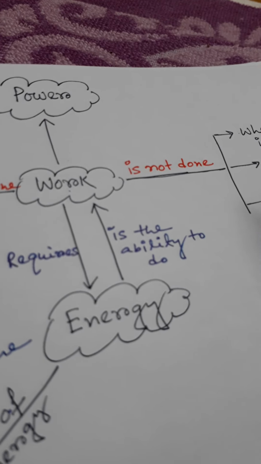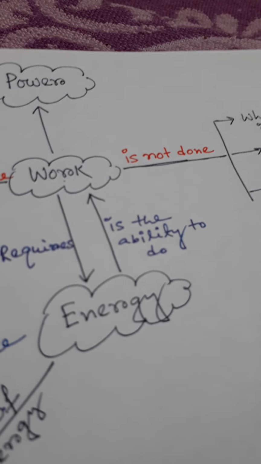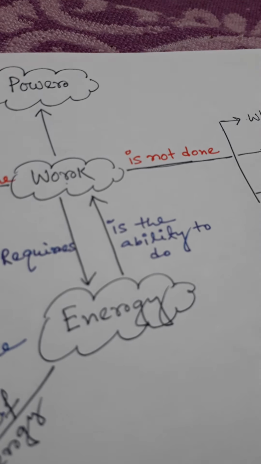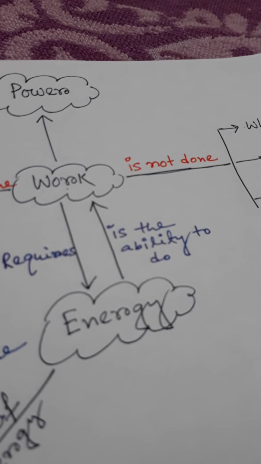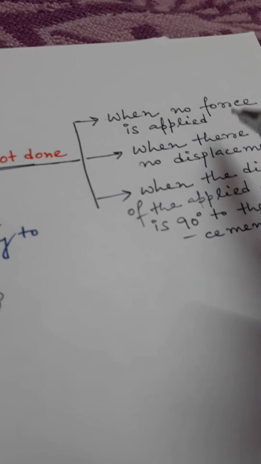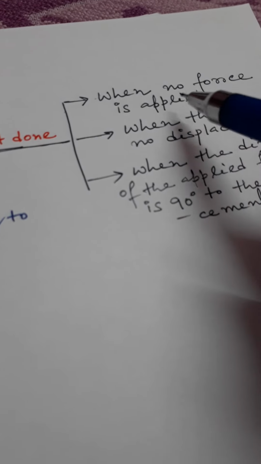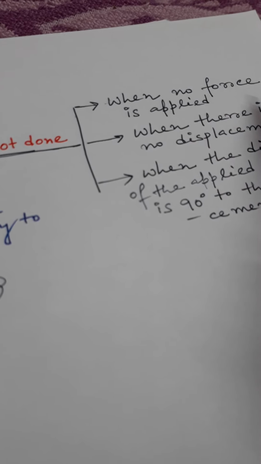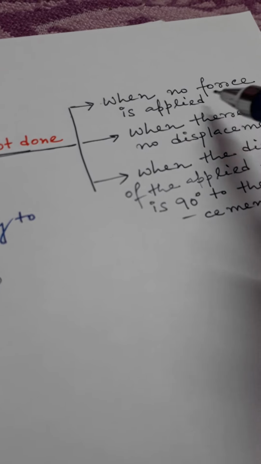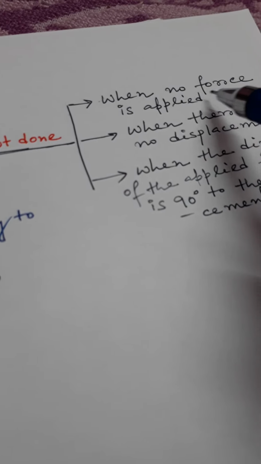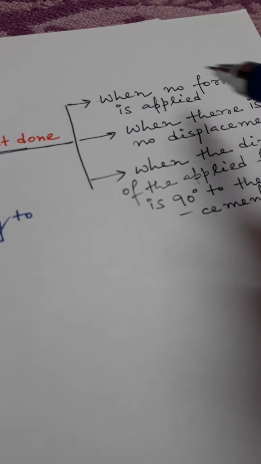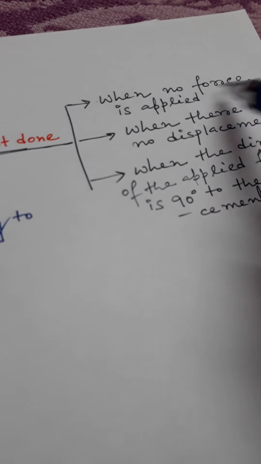So now, what are the conditions for no work to be done? When no force is applied, such as when you sit with your computer and make an assignment, or when you read a book, no force is applied.